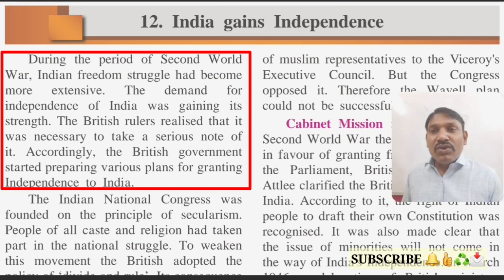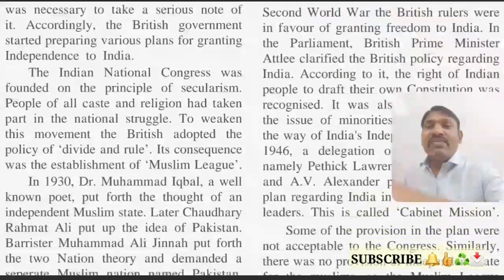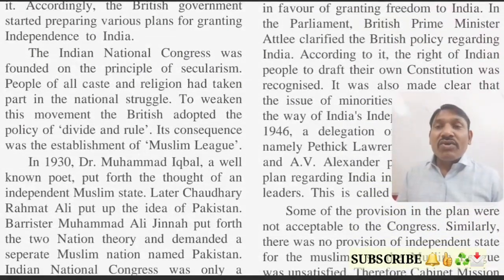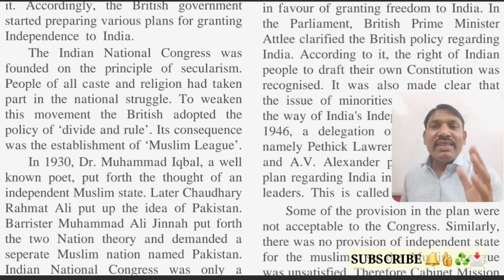So here the British government started planning according to the consideration that the British should give freedom to India now. Next, the Indian National Congress was founded on the principle of secularism. People of all castes and religions had taken part in the national struggle. To weaken this movement, the British adopted the policy of divide and rule. Its consequence was the establishment of the Muslim League.